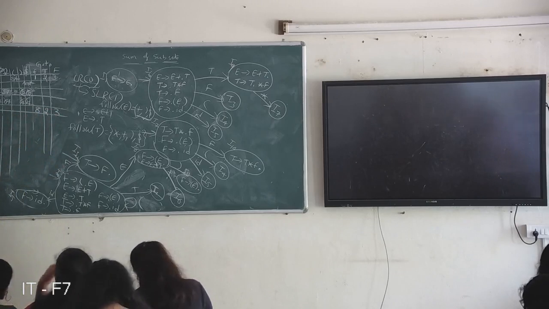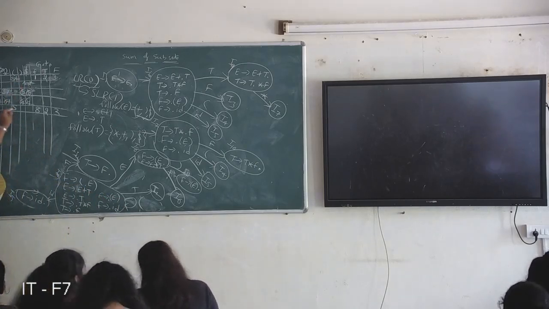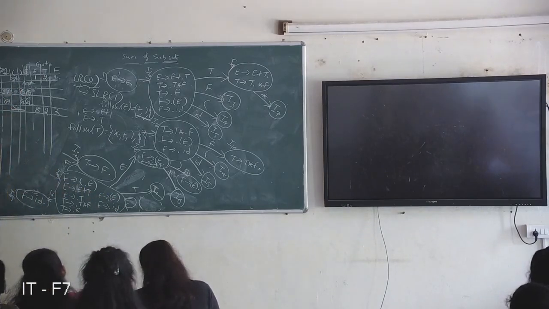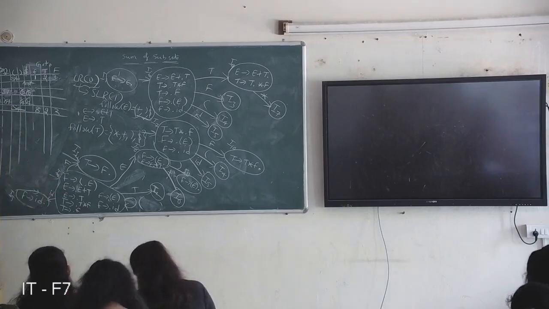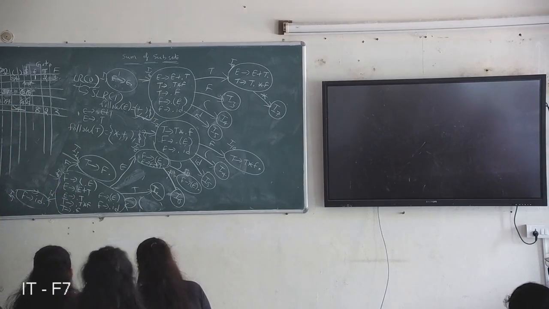Okay, and terminals: open brace, yes, open brace. And which state does it go to? Same state, so 4. On ID, it is a shift action and it changes to state S1.